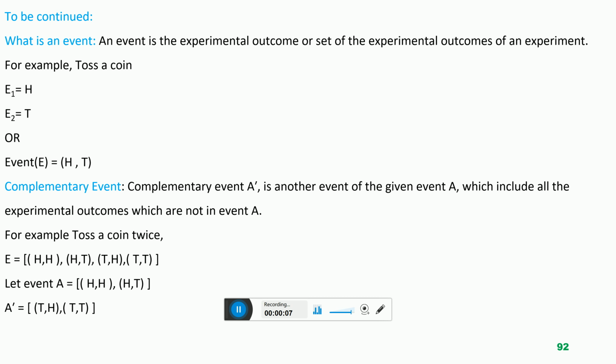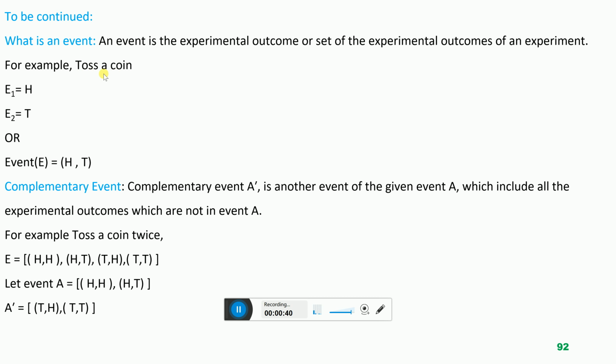Today we will learn about another terminology of the probability concept. What is an event? So event is the experimental outcome of an experiment, or simply we can say that event represents the set of experimental outcomes of an experiment. So event is the set of outcomes of an experiment.